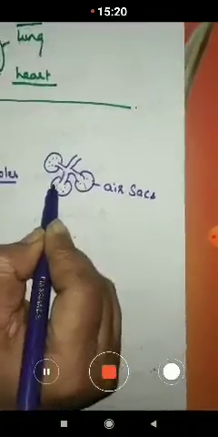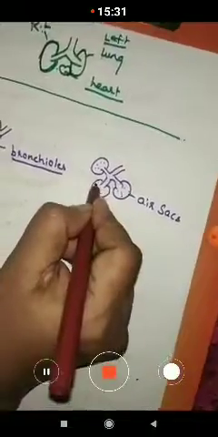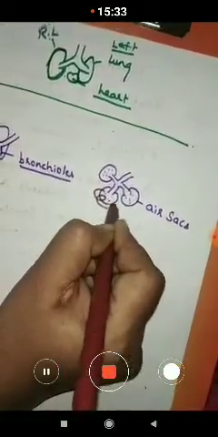Now around these air sacs we can observe that blood vessels are present.